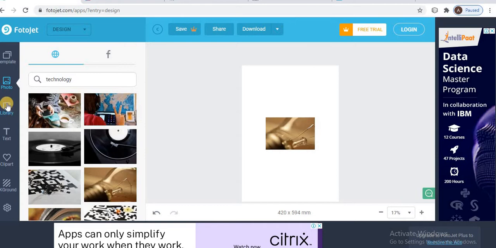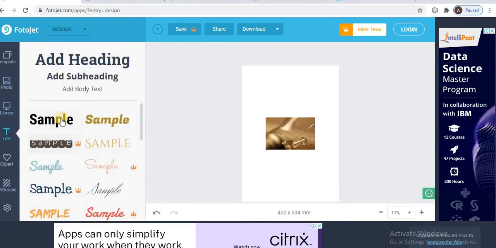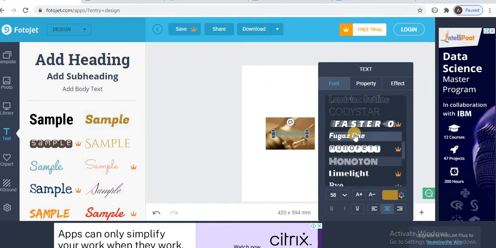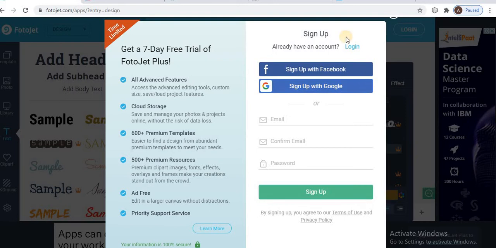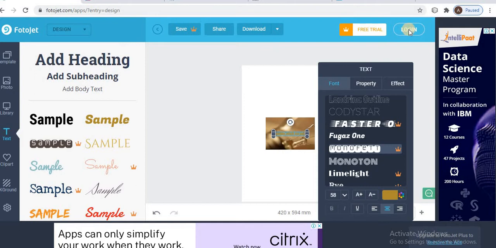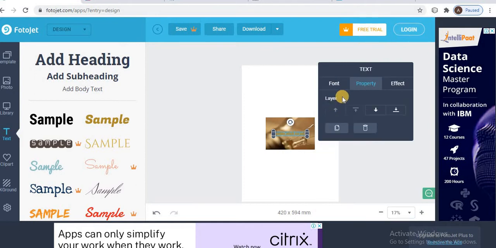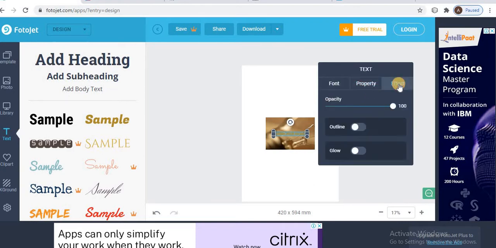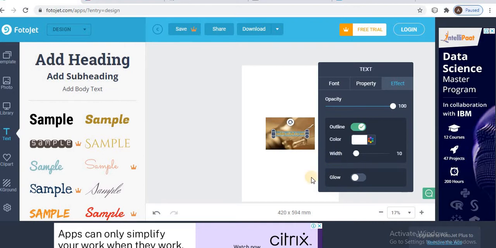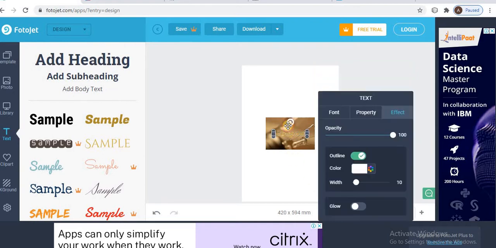Next we add any text. Choose the font you want, and the font has its properties. Any effects you want, give them.